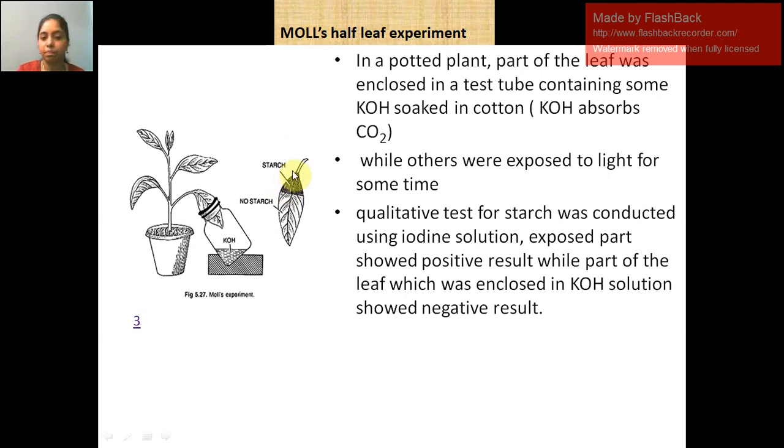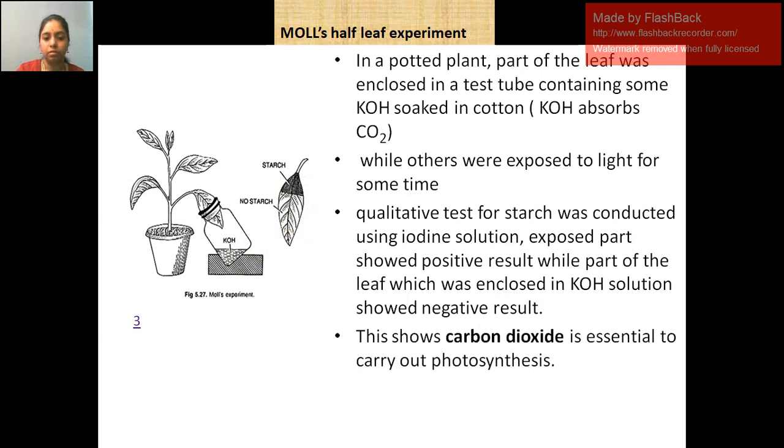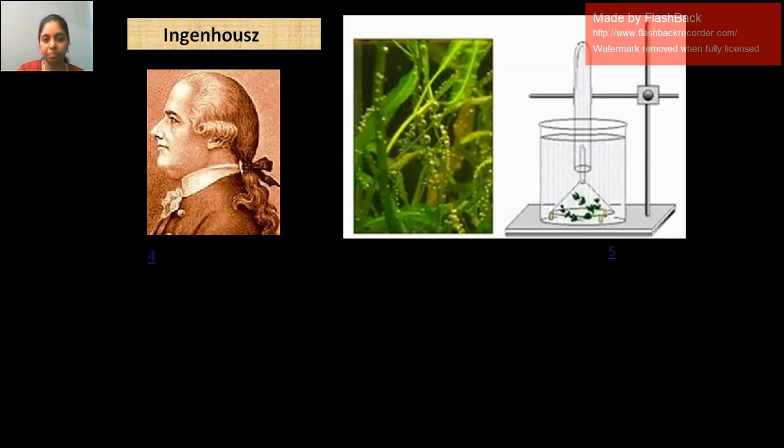The uncovered portion gave a positive result, but the part in the KOH soaked cotton gave a negative result. From this, we can conclude carbon dioxide is essential to carry out photosynthesis. For UG level, I think the students have to conduct all these experiments, so it will be easy.